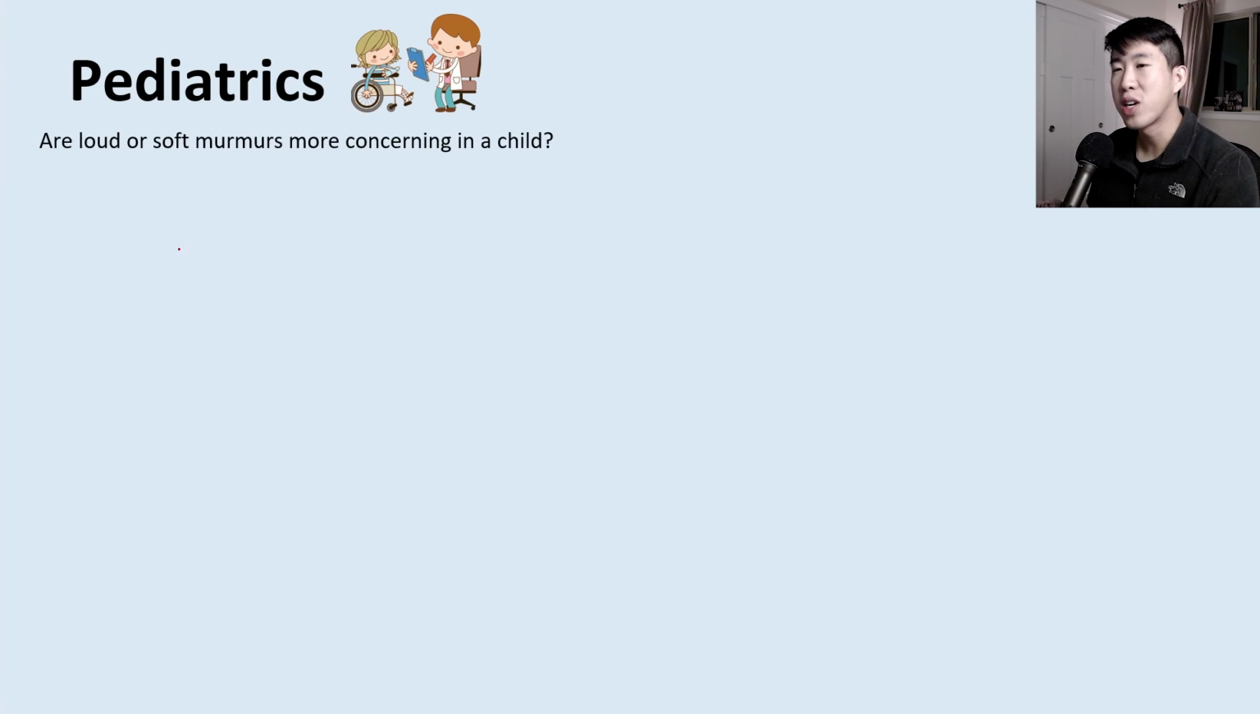This is a common pimp question that you may be asked: are loud or soft murmurs more concerning in a child? That's going to be a soft murmur, because if you have a loud murmur, that actually suggests that the defect is very narrow, so the blood going through the ventricular septal defect, for example, is going to go very, very quickly, and it's going to be very loud. But hemodynamically, it's very insignificant because it is a very small defect.